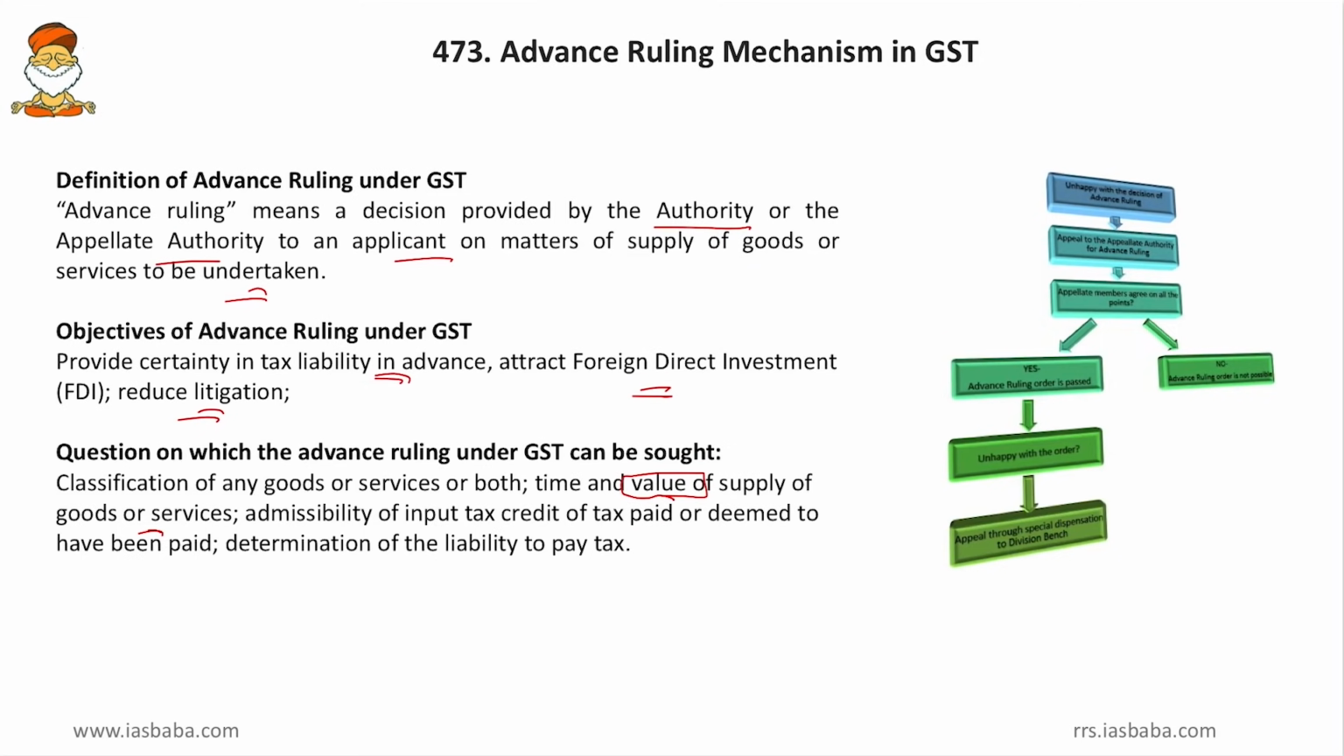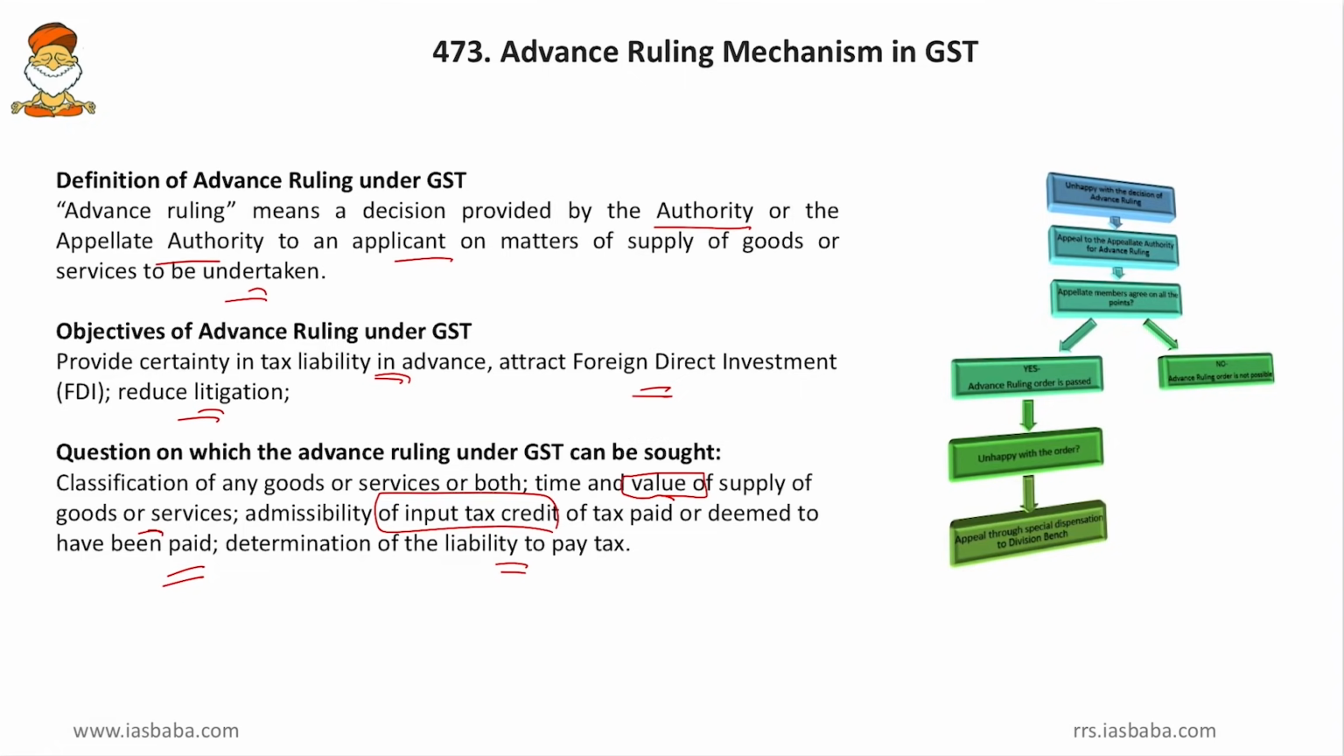Then admissibility of input tax credit of tax paid or deemed to have been paid. So this input tax credit is also amenable to the advance ruling mechanism. Whether I am eligible for input tax credit, whether my goods is a raw material for others, whether mine is an input for other industry. If yes, I will get the input tax credit, else no. Then determination of liability to pay tax. So whether my goods or my services is applicable for this GST tax, whether I have to pay the tax or not. So even in those areas, advance ruling mechanisms can give judgments.